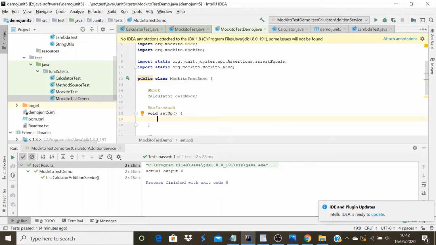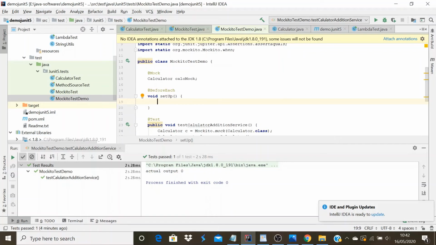The BeforeEach will be invoked when you run any test. This is the first method invoked to initialize any objects that we need for the test method. In this case, we need to initialize these mock objects using a particular